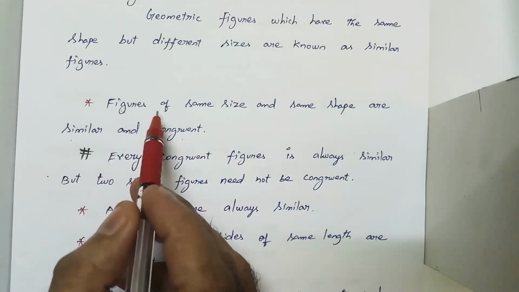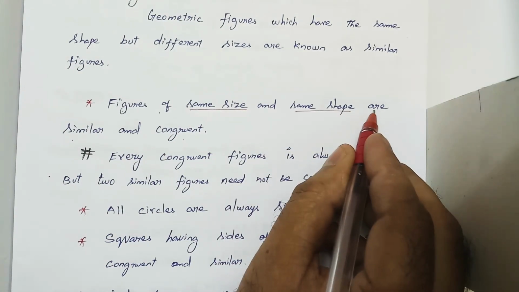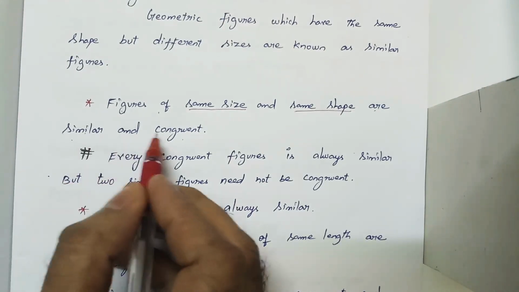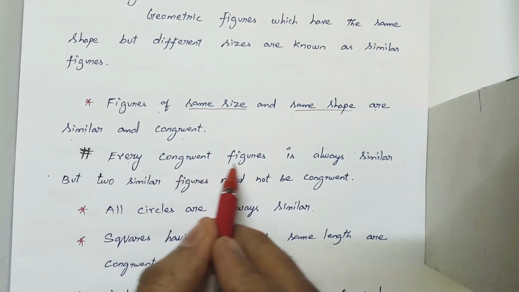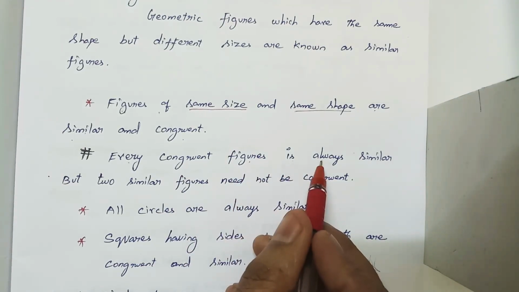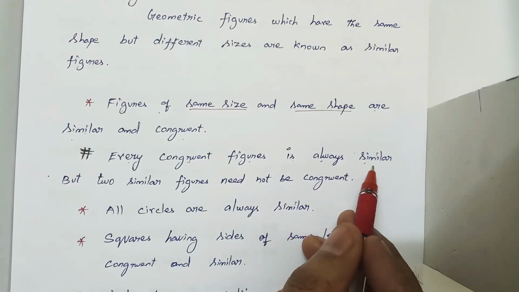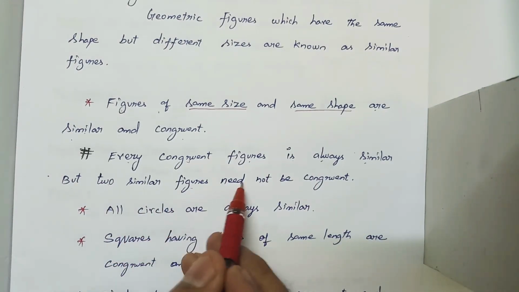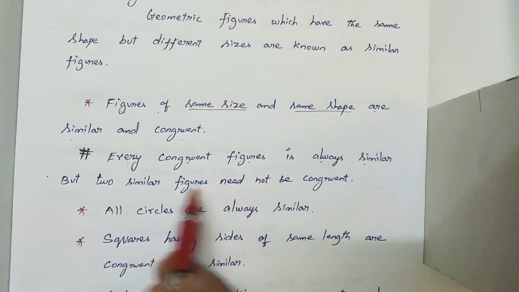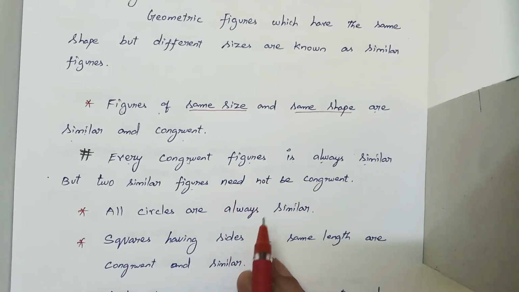But this is very important: every congruent figure is always similar, but two similar figures need not be congruent. This is very important, right?